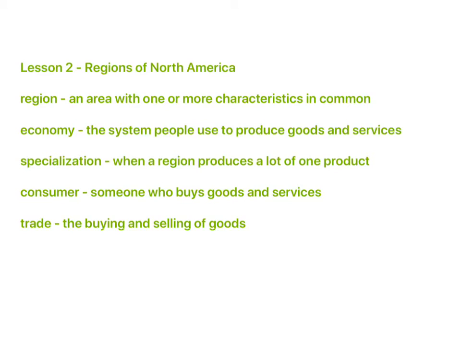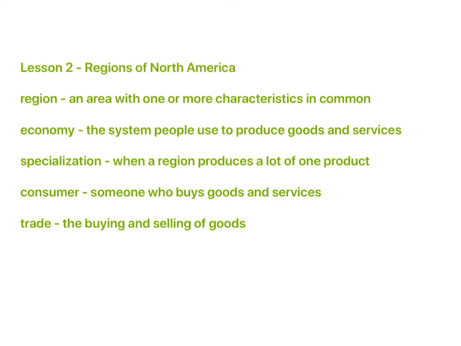So a region is an area with one or more characteristics in common. So we can look at regions as being languages that are spoken. So if you look at the regions of a map, you can say all of this area here, they speak English. All of this area here could speak Spanish. All of this area could speak French. So that's one way that you can look at a region. But also you can look at a region for its climate. We can divide climates on a regional map as well. So it's a characteristic that a specific area has in common.